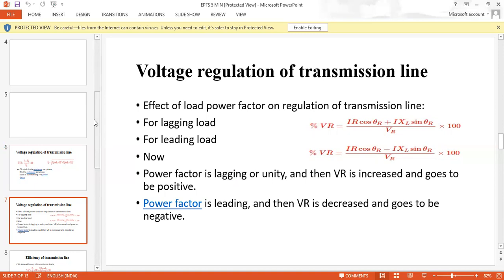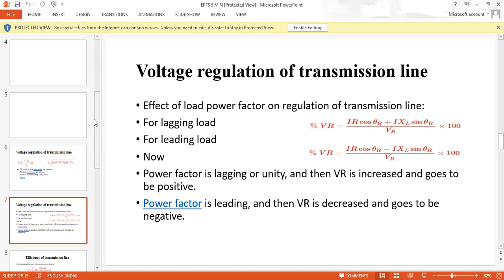In terms of percentage, we can get it by multiplying with 100. For leading load, percentage VR is equal to (IR cos phi R minus IXL sin phi R) divided by VR, multiplied by 100. To get the value in percentage, we have to multiply by 100. For lagging, it would be a positive sign, whereas for leading, it is a negative sign.